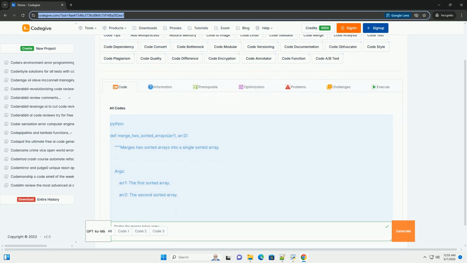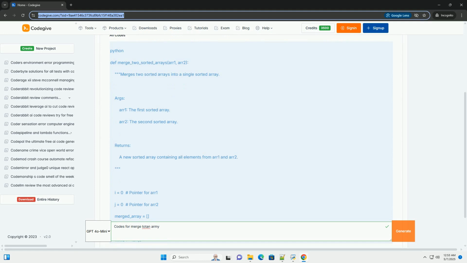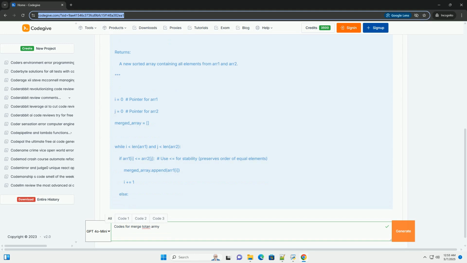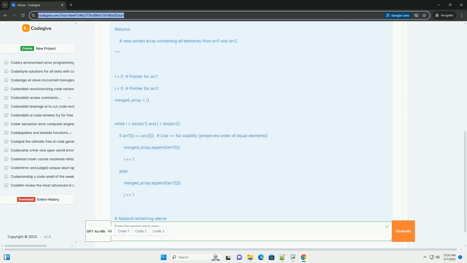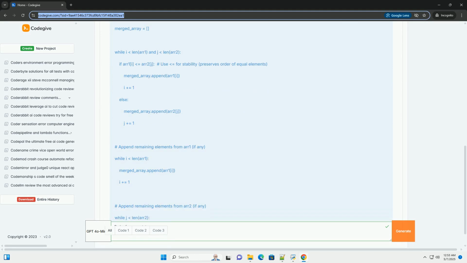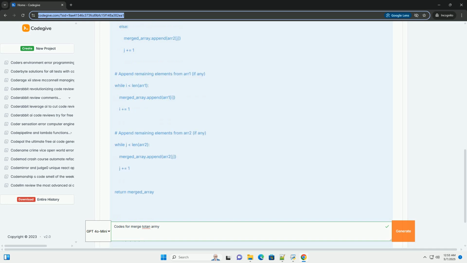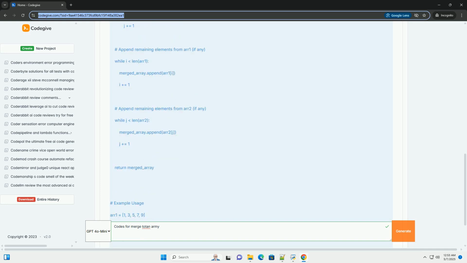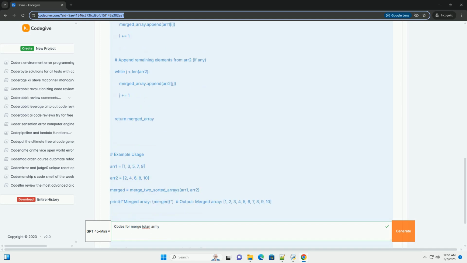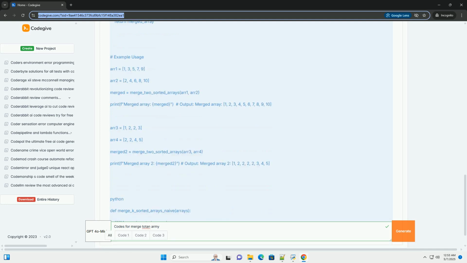A comprehensive guide to merge total army, a programming tutorial with code examples. Merge total army, MTA, is a popular concept in competitive programming problems, especially those involving arrays or sequences. It essentially means combining two or more sequences into a single, sorted sequence. The term itself doesn't refer to a specific, standardized algorithm, but rather encompasses various merging strategies.